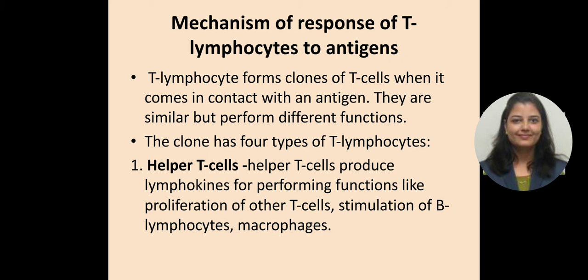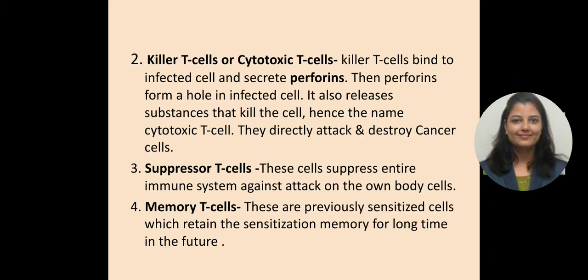So let's take them one by one. One is the helper T cell. By the name itself you can identify helper T cells. They produce lymphokines for performing functions like proliferation of other T cells and stimulation of B lymphocytes and macrophages. So they are always there to help in performing some functions.